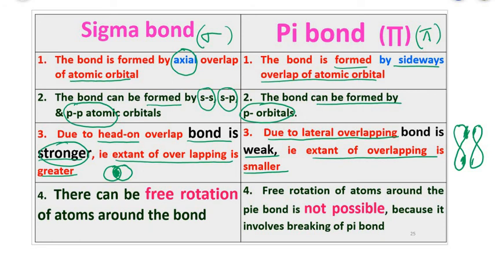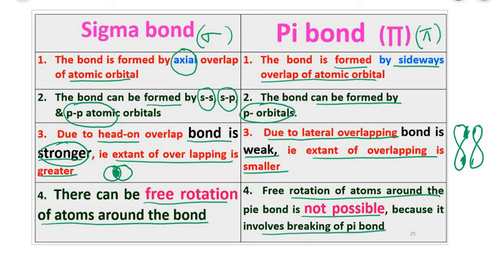And the fourth important point is that in the case of a sigma bond there can be free rotation of the atoms around the bond. This concept we can understand only with an example. In the coming video I'll be explaining this point, particularly the fourth point, right? And the fourth point with respect to the pi bond is that free rotation of the atoms around the pi bond is not possible because it involves the breaking of the pi bond.